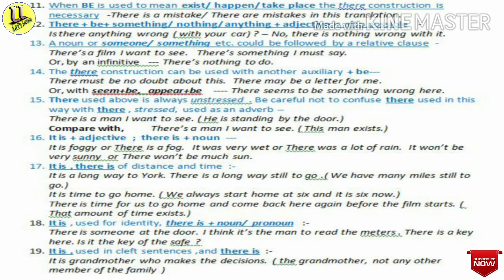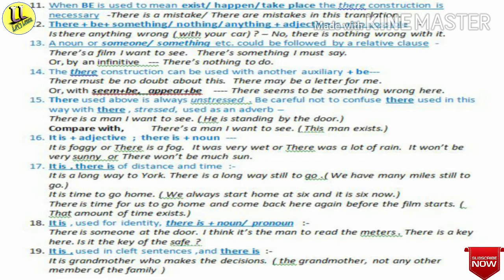Now about point number 18. It is used for identity. There is plus noun or pronoun. For example, there is someone at the door. There is someone. That means here the construction is there is plus noun or pronoun. Then I think it is the man to read the meters. There is a key here. Is it the key of the safe?